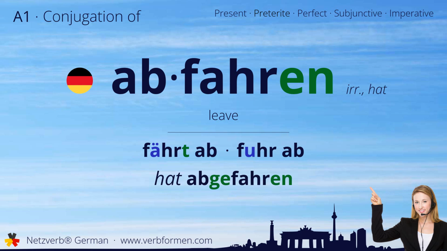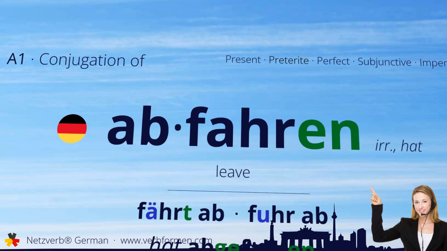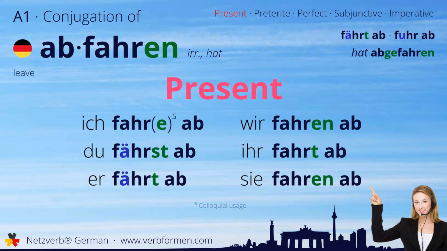Now let's move on to the tenses. First, we'll take a look at the present tense. Ich fahre ab. Du fährst ab. Er fährt ab. Wir fahren ab. Ihr fahrt ab. Sie fahren ab.